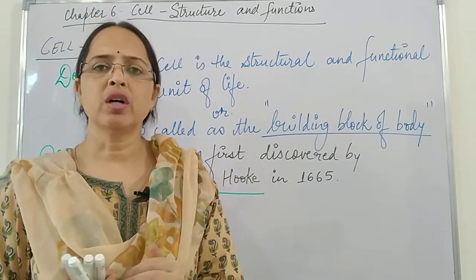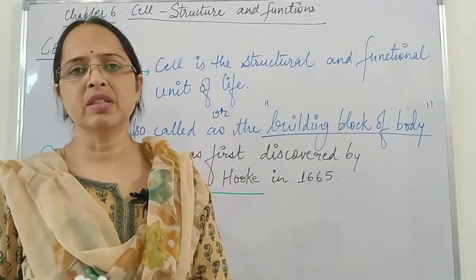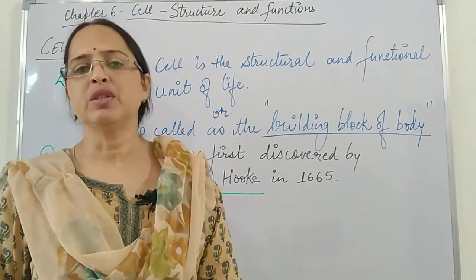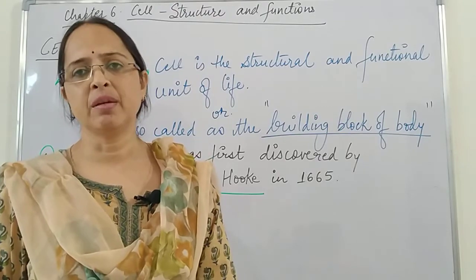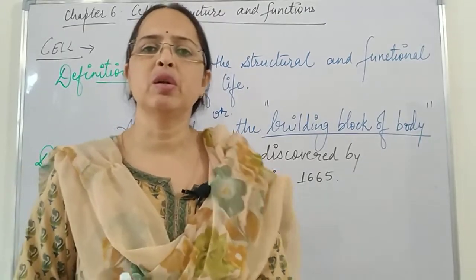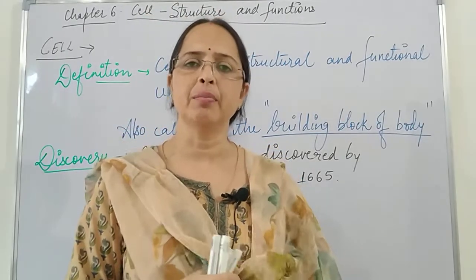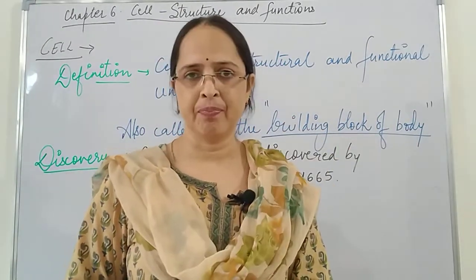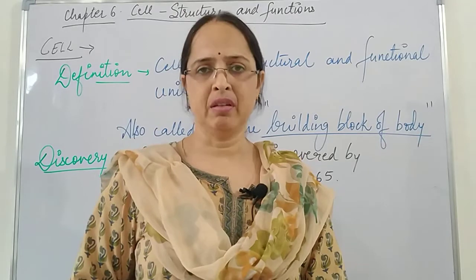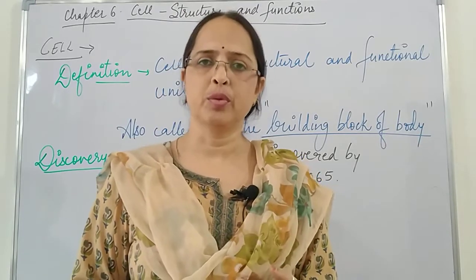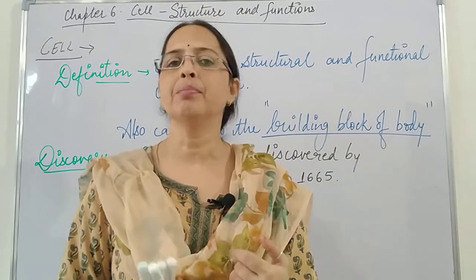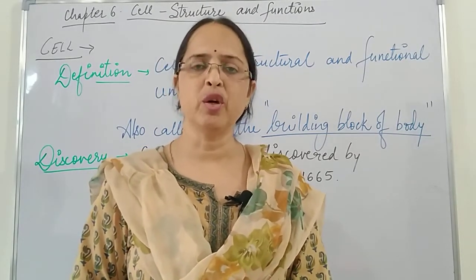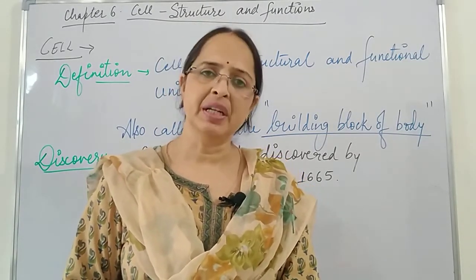If we talk about microscopic organisms, then their body is made up of a single cell. And when we talk about multicellular animals, we say that the multicellular organism's body is made up of many cells, because the name multi means many. We as human beings, our size is more, so we say that we are multicellular. Even the plants which we see outside, they all are multicellular.